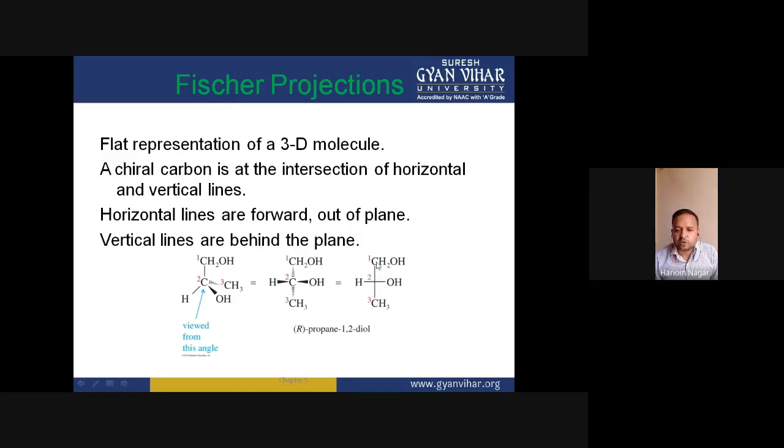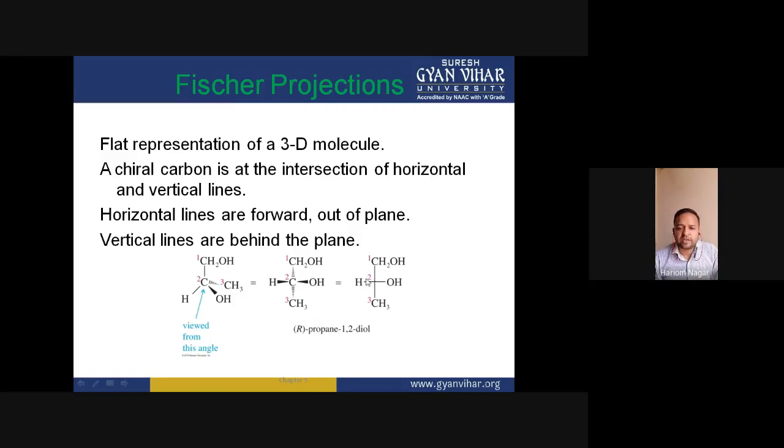Suppose according to the priority rule our sequence is anticlockwise. Then the configuration assigned should be S, meaning sinister, that is left hand rotation or anticlockwise rotation. Here our rotation is anticlockwise, so the configuration assigned would be S. But S is the fictitious configuration actually, and we have to just revert it. When we revert this, it becomes clockwise rotation, and the configuration is R.